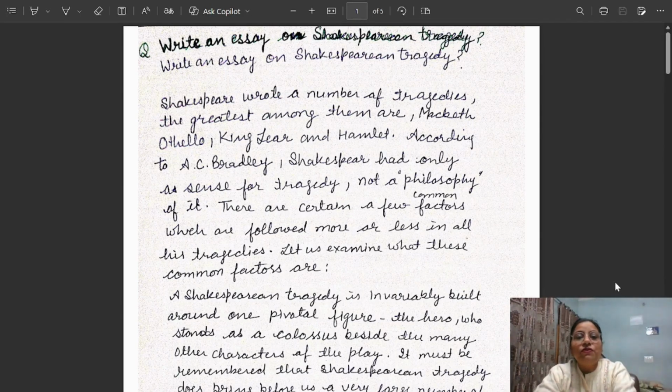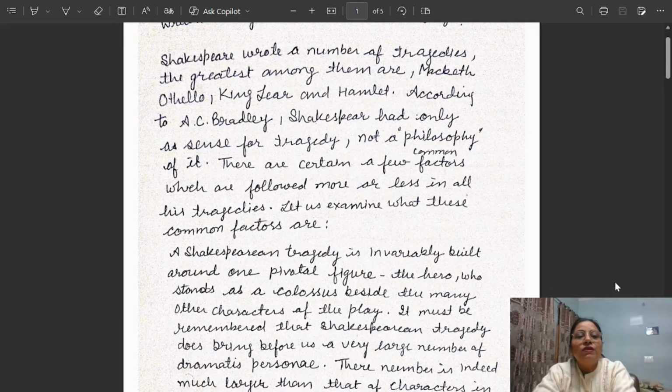Shakespeare wrote a number of tragedies. The greatest among them are Macbeth, Othello, King Lear, and Hamlet. You already know these great tragedies are very important. According to A.C. Bradley, Shakespeare had only a sense for tragedy, not a philosophy of it. This is the critical comment by A.C. Bradley for Shakespearean tragedy. There are a few common factors which are followed more or less in all his tragedies. Let us examine what these common factors are.